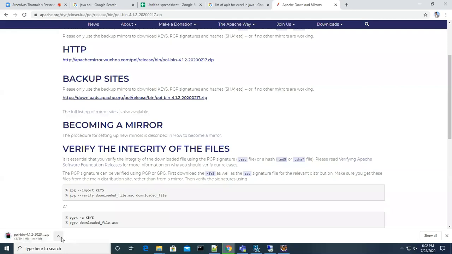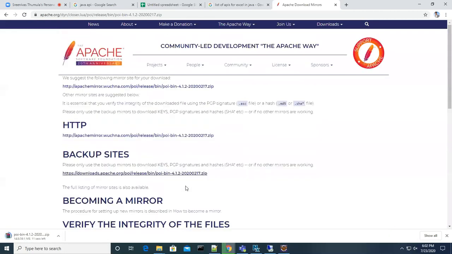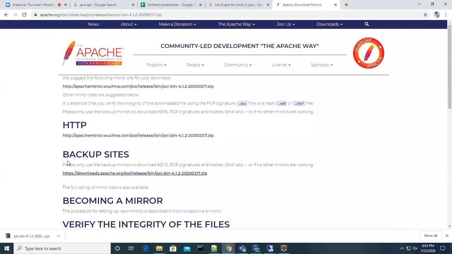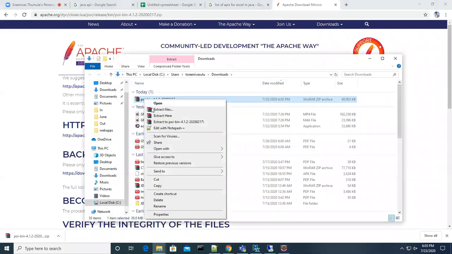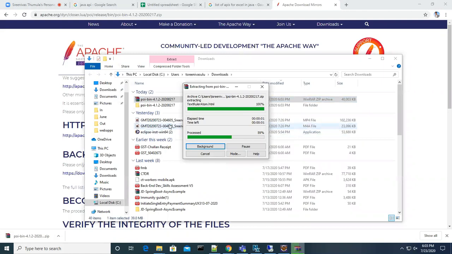The same way you have to download any third party library: look into the respective website and you should be able to get it, because the solution is already there, and we are downloading that solution. Let me extract it.